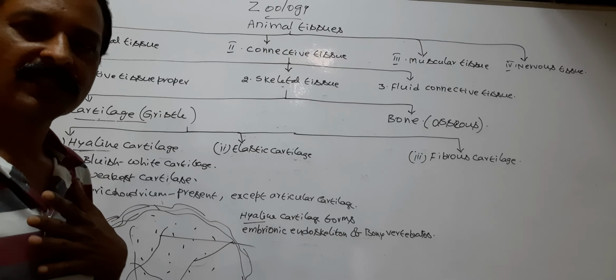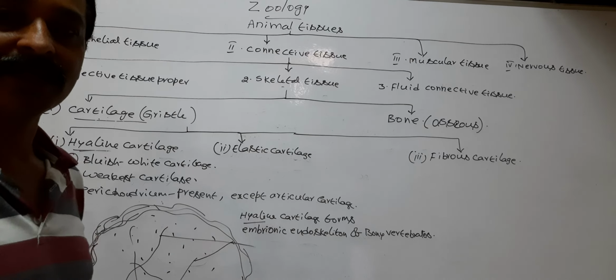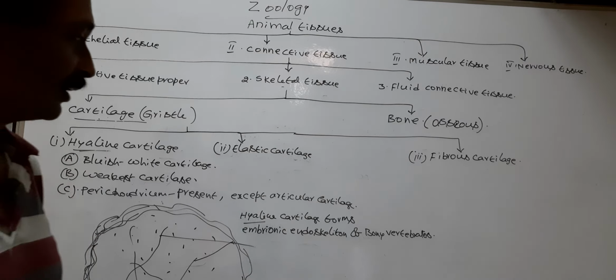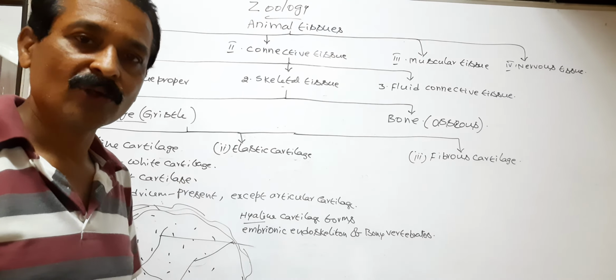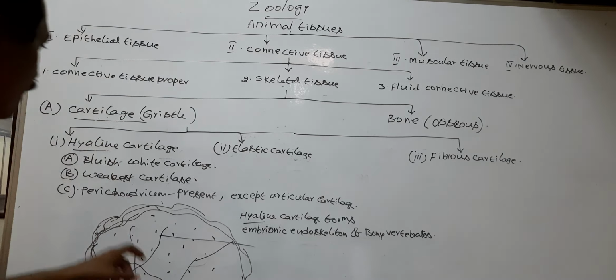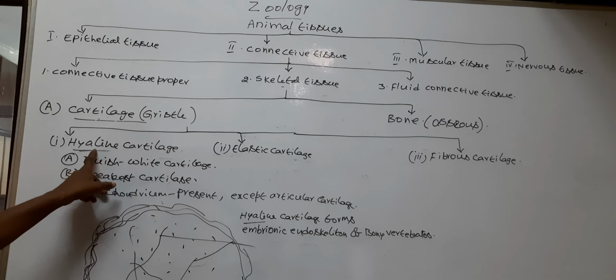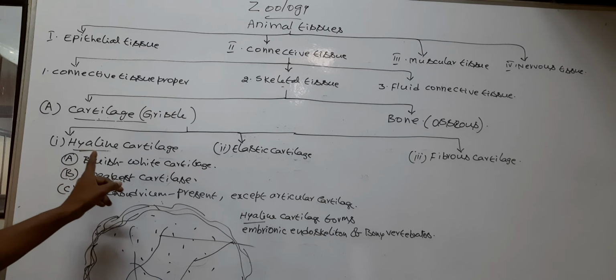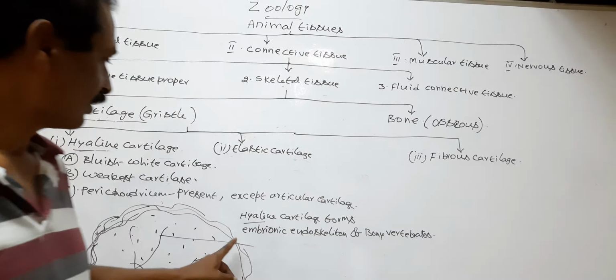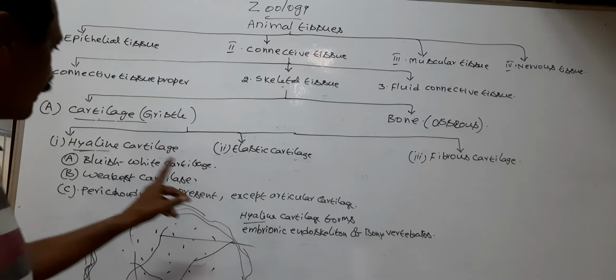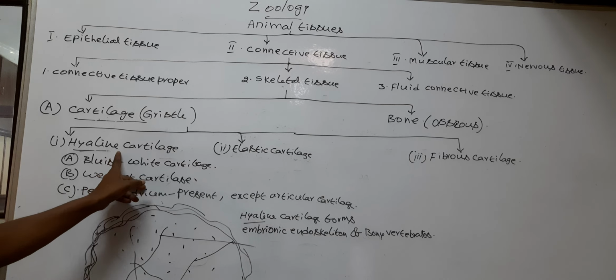Our endoskeleton is mainly made of bones, but in the embryonic stages, our endoskeleton is made of hyaline cartilage.